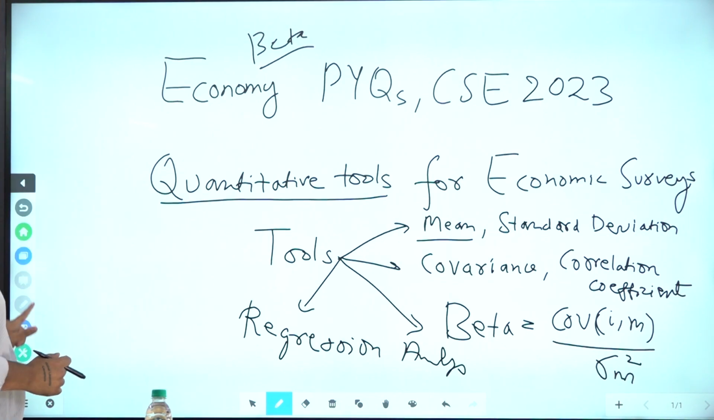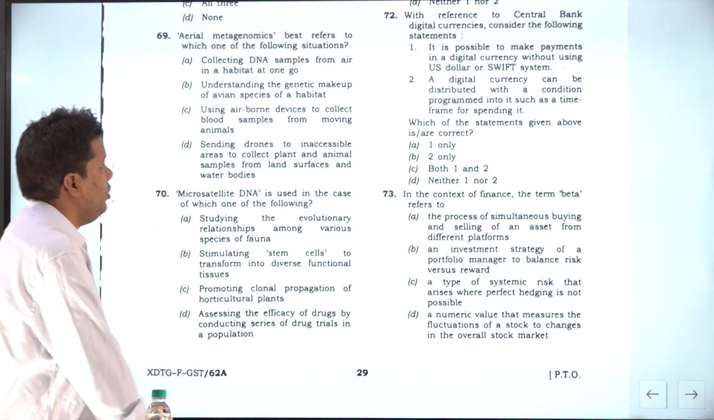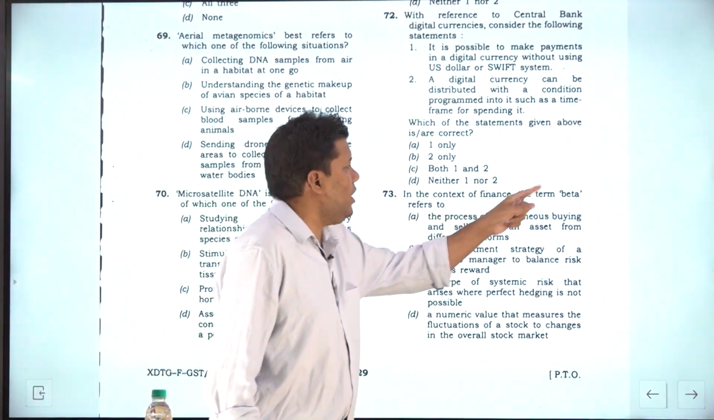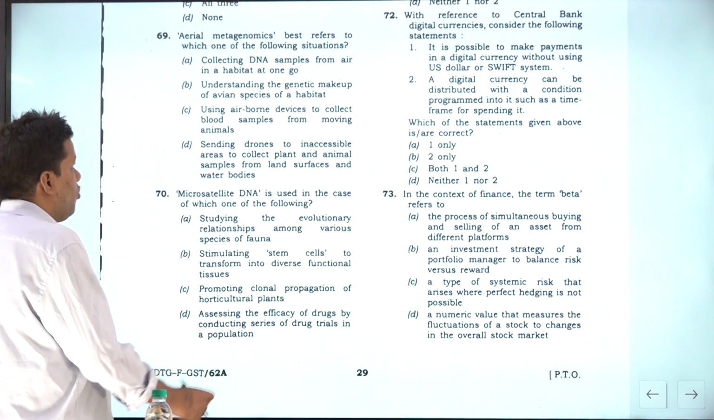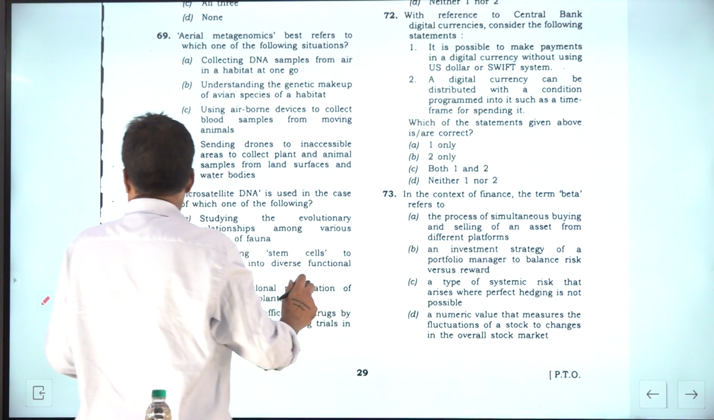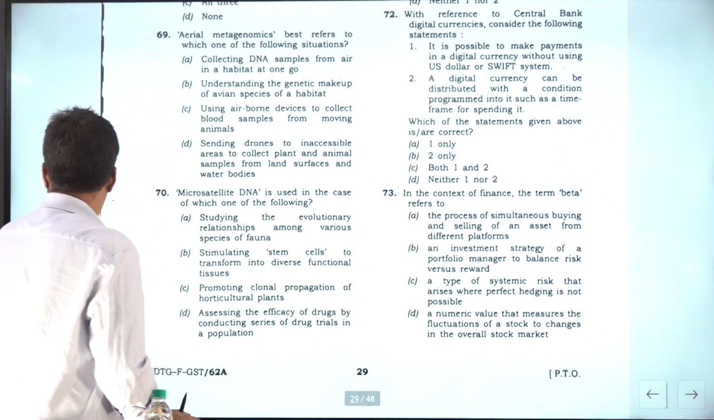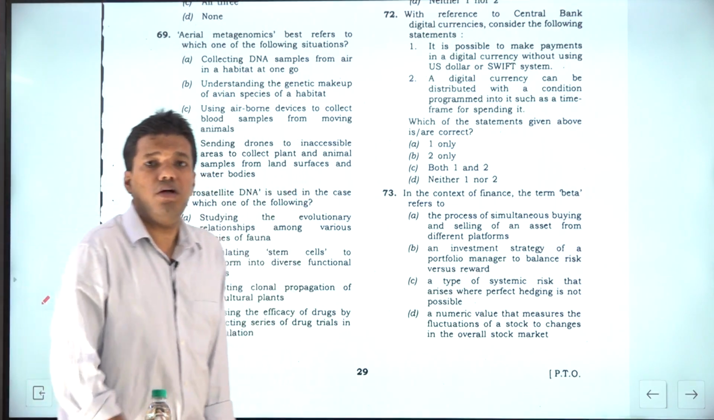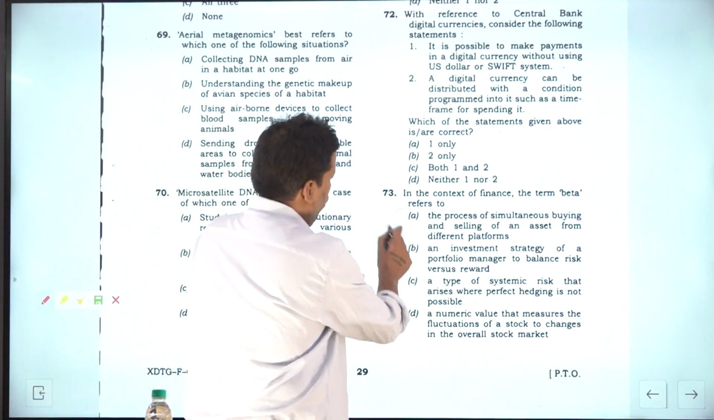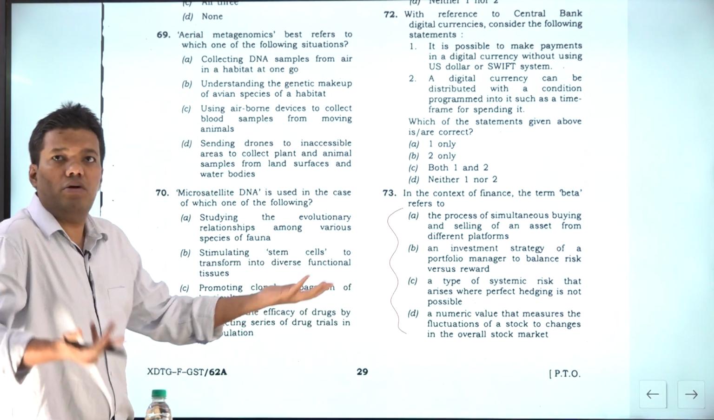So let's first see this question. This question came in the 2023 paper, in the context of finance. Question number 73 of Saturday. Let me just enlarge it. It says, in the context of finance, the term beta refers to. Now, you see the four options. The question is like this: you know it, or you don't know it.